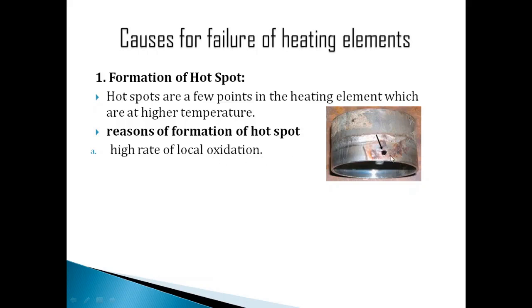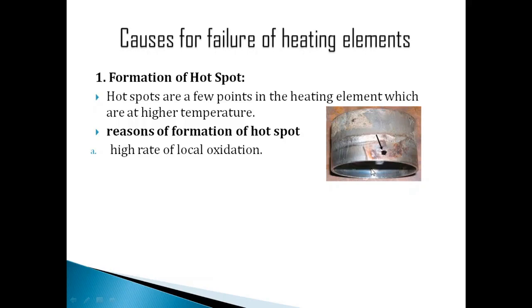Local oxidation affects the cross section of the metal at that particular point, where the hotspot is created, or where oxidation is more. Oxidation is where the metal has chemically reacted, so it loses its properties and the cross-sectional area decreases.